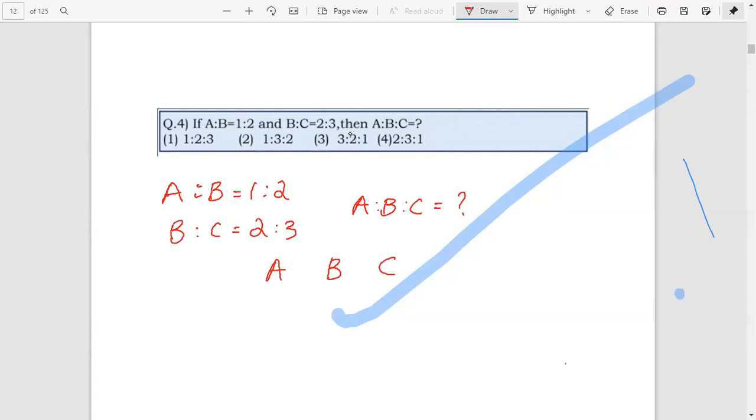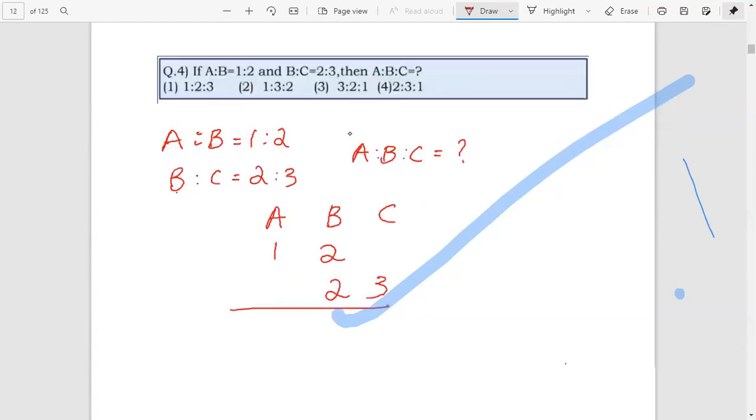Here a is 1 and b is 2. b is 2 and c is 3. We do not need the multiplication method here. Just check whether b is the same or not. Here b is 2 here and also 2 here. So just write a is to b is to c as 1 is to 2 is to 3. Therefore, the answer is option 1. Question 1 is the answer.